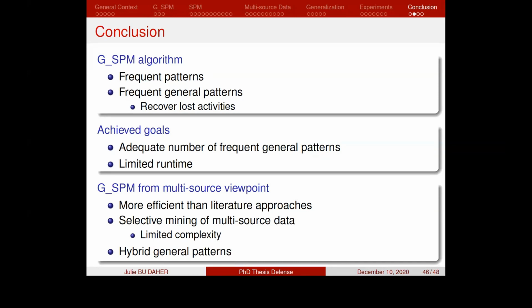It starts with the sequential data source, and then it only relies on a complementary source when it needs additional data to recover the lost sequential activities. This basically limits the complexity of the algorithm. And because we have this multi-source structure, we are able to obtain patterns that are in a hybrid form, which are patterns that contain various kinds of information.